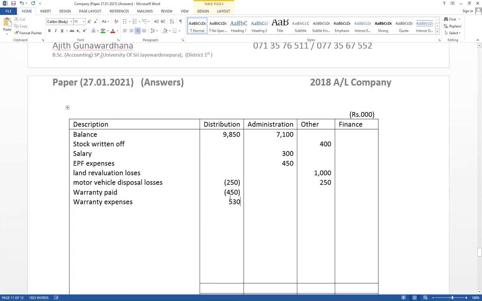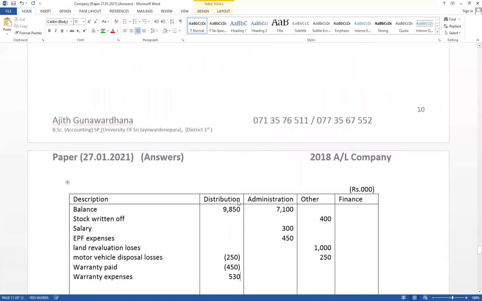Warranty paid. This is not expense. This is expense, but the paid amount includes the opening balance. Deduct that, and the further year value should be added. And the closing balance as a provision for warranty is 750. That value should be included under current liability.